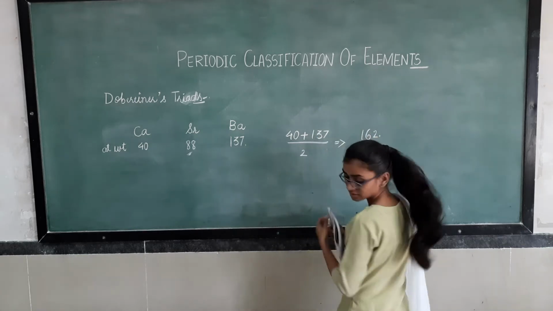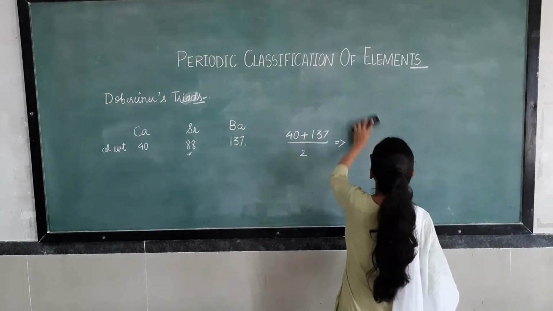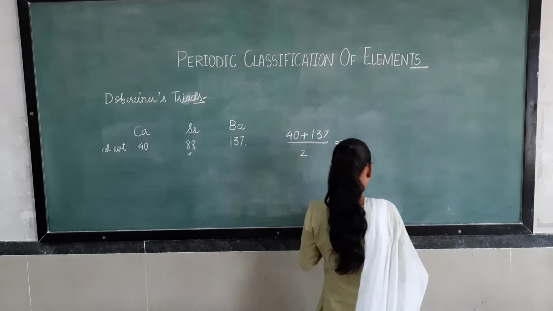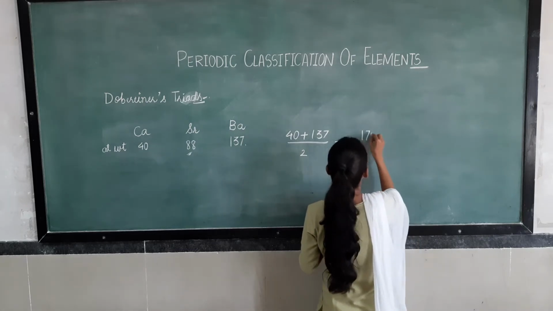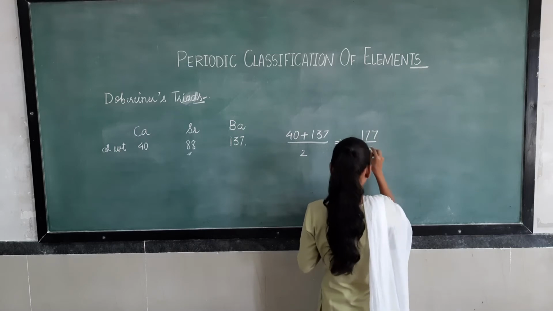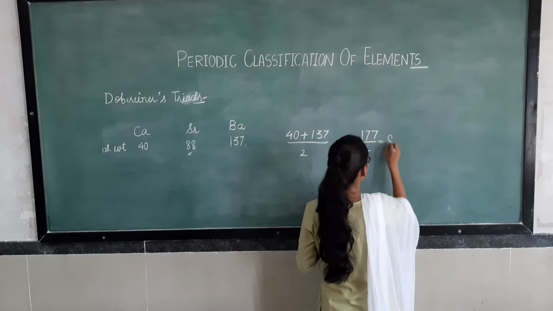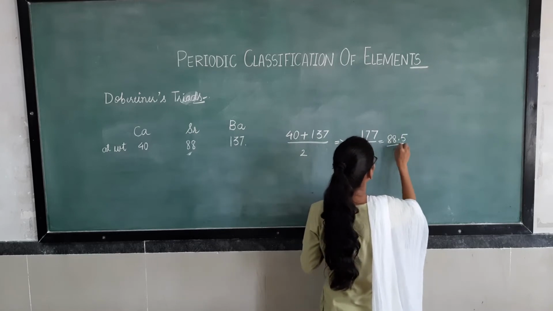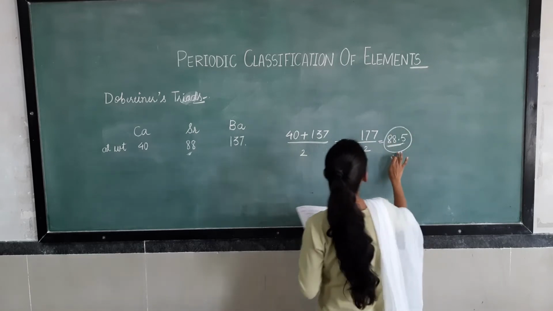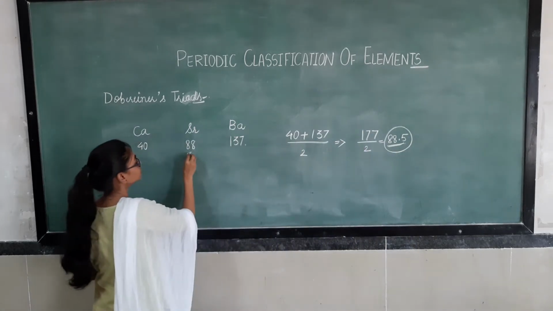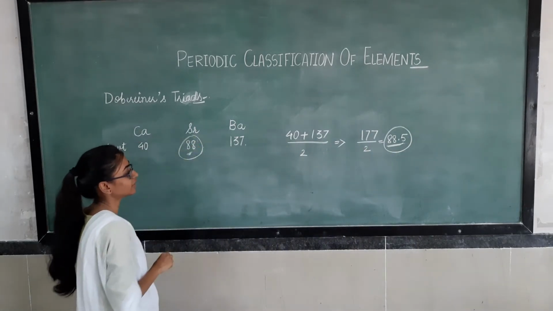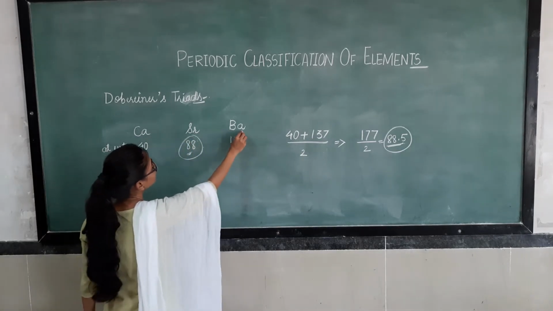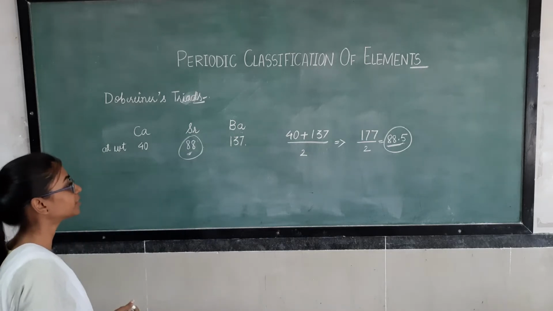Not 162. That will be 177 by 2, that is 88.5. So this 88.5 is an approximation to the atomic weight 88, right? These are the elements which are present nowadays in the second group of the modern periodic table.